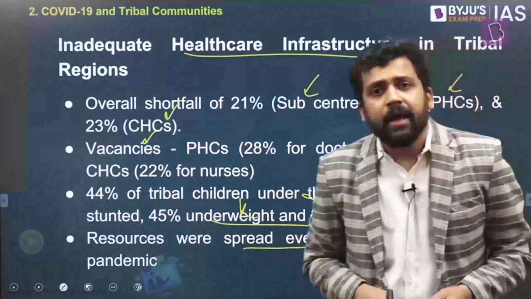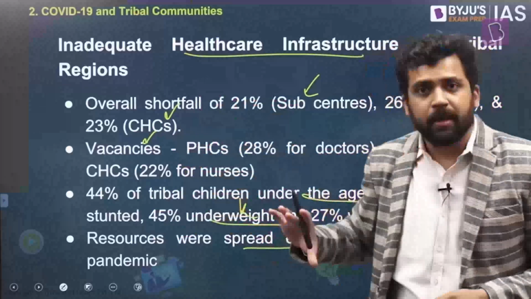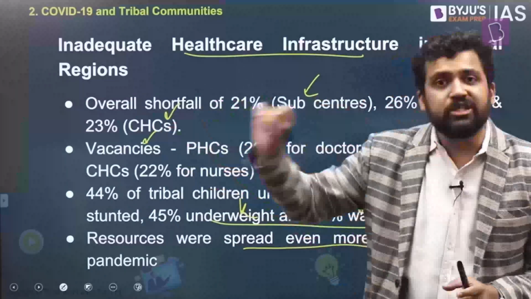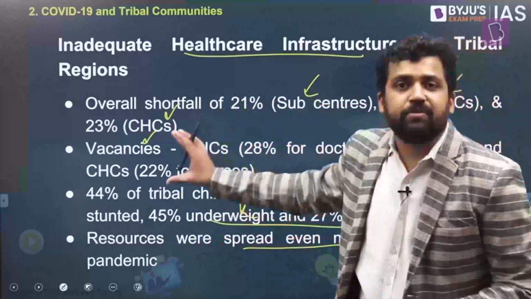And resources are already spread thin. So during the pandemic, this is one more layer of issues. For people who are in urban areas, you still have access to healthcare facilities. And there also there was a massive amount of competition, right? For one ventilator, for one ICU bed, there were so many people competing. And in these places, you don't even have those amenities. So that was the situation of tribal members during the pandemic.